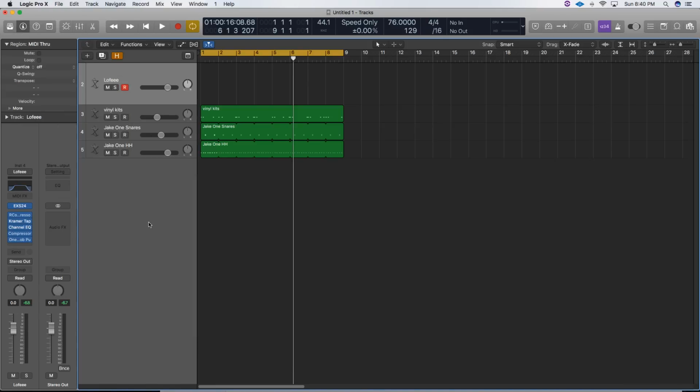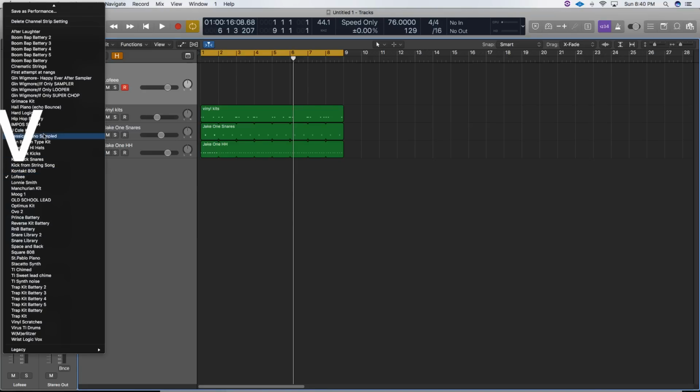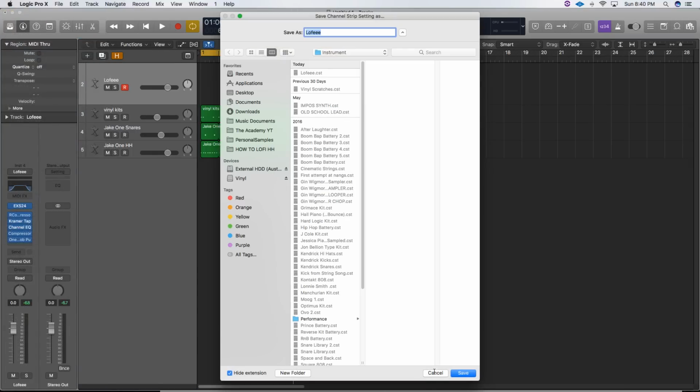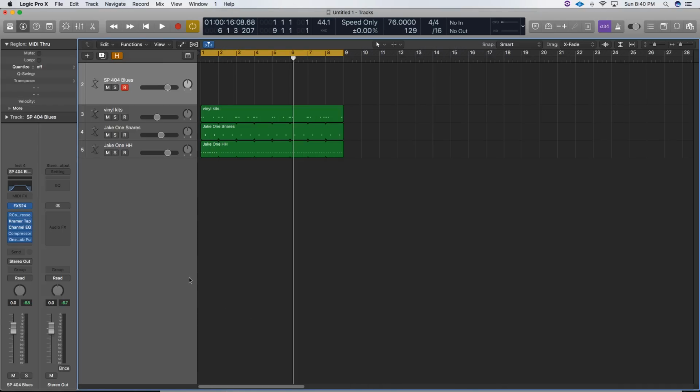Now that you've suffered through all the tedious mixing, you're going to want to save that. So just go to the very top above the EQ and save the channel strip setting as, and save it to whatever you want. We all know what I would call it. Just save it whatever is meaningful to you, and then you're good, and you never have to do that again, because that is a lot of stuff to go through, and I know it's very tedious, but it is really important to the overall sound.